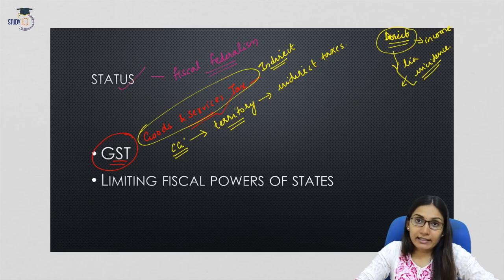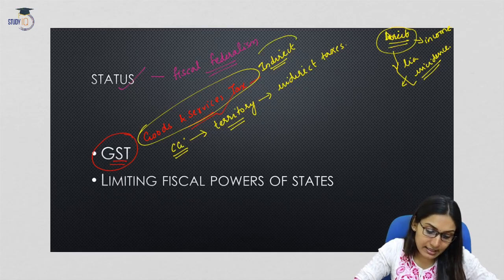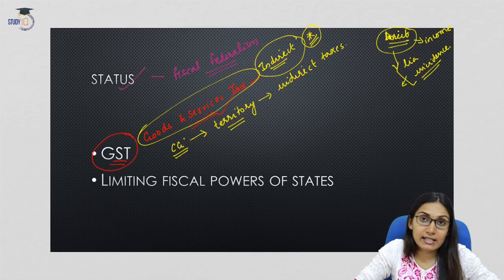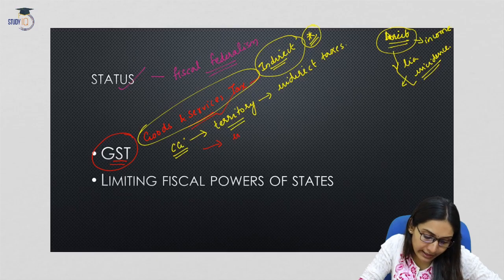Now let us leave direct and indirect taxes apart because we have already dealt with this topic many times in many lectures before. So, coming to GST. GST is an indirect tax, that is sure. Earlier, the state governments had the power to collect indirect taxes, for example sales tax and value added tax. So different forms of indirect taxes were collected by the state government. Now under GST, what happened? All the indirect taxes are subsumed into a single tax called GST.